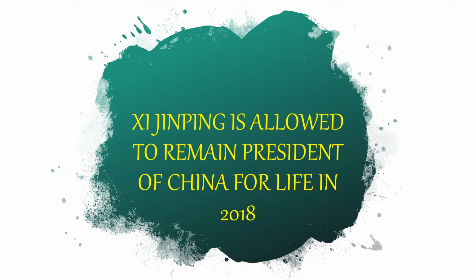In 2018, there was an amendment in China which says that the term limits for the president have been abolished now, and the president of China can remain for life. Xi Jinping will continue to hold the office of president for his entire life now. This is all because of his personality traits, his leadership qualities, and his important position in the Communist Party.